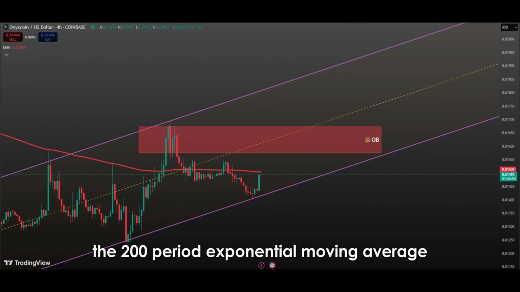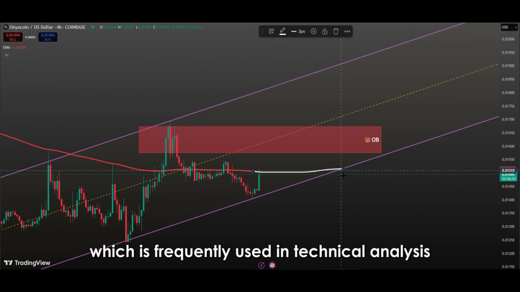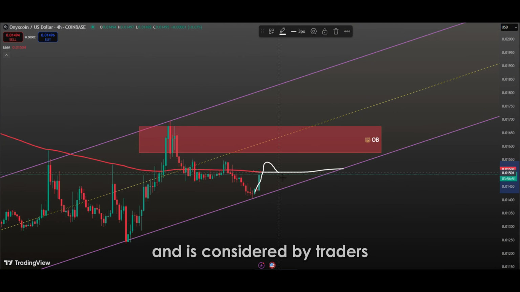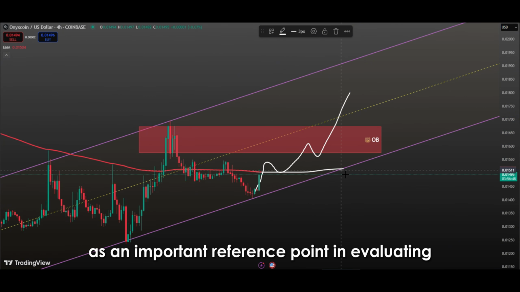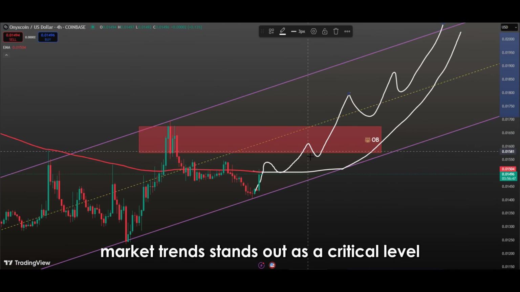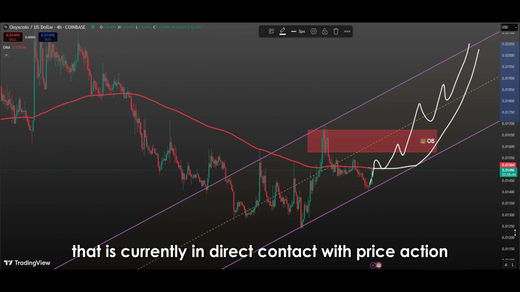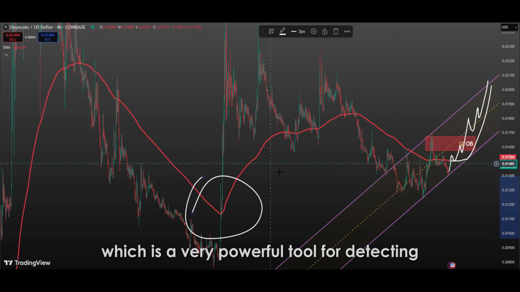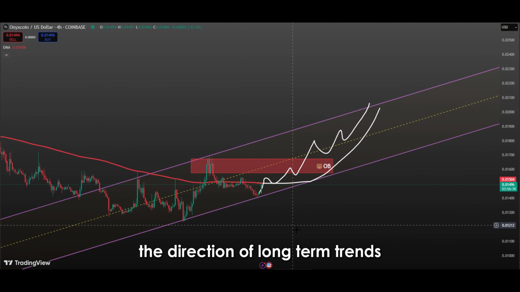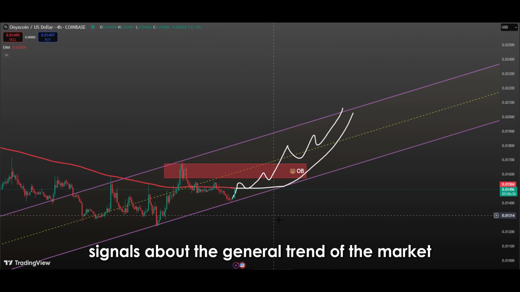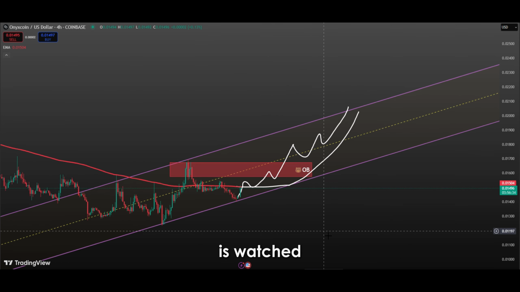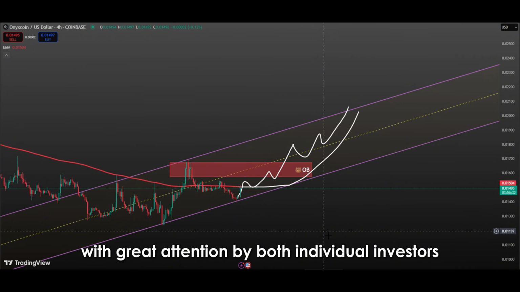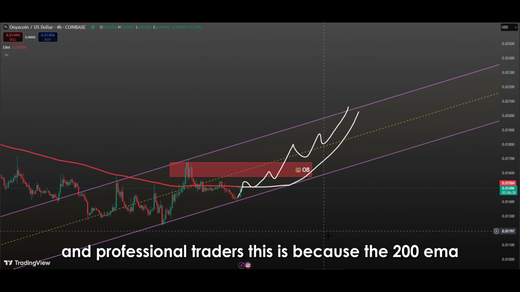The 200-period exponential moving average, which is frequently used in technical analysis and is considered by traders as an important reference point in evaluating market trends, stands out as a critical level that is currently in direct contact with price action. This indicator, which is a very powerful tool for detecting the direction of long-term trends and generating signals about the general trend of the market, is watched with great attention by both individual investors and professional traders.